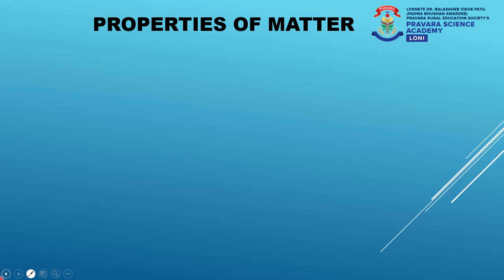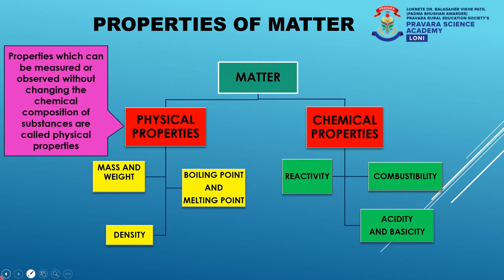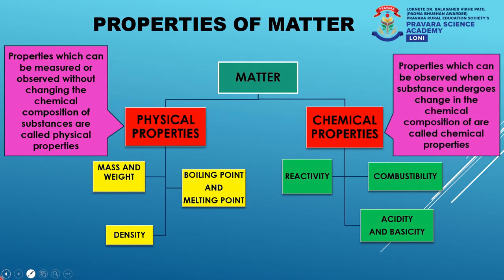of matter. When we talk about matter, its properties can be broadly divided into two types. These types of properties are the physical properties and the chemical properties. Now what are physical properties? Physical properties are those properties which can be measured or observed without changing the chemical composition of substances. Such properties are called as physical properties. Similarly, what are chemical properties? Chemical properties are those properties which can be observed when a substance undergoes change in a chemical composition. Such properties are called as chemical properties.